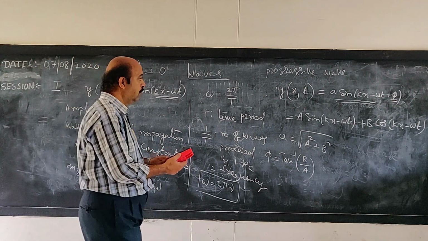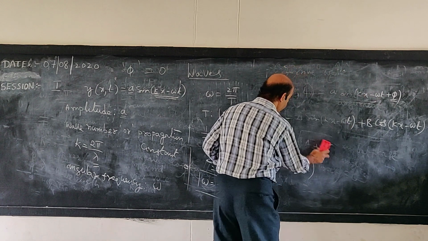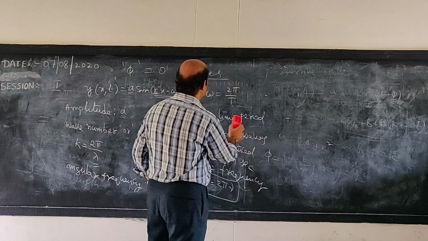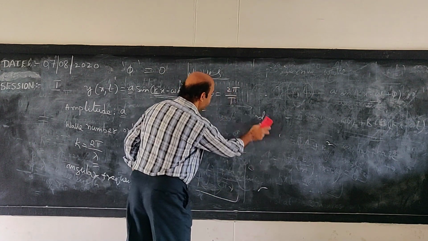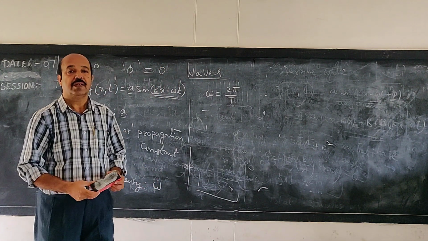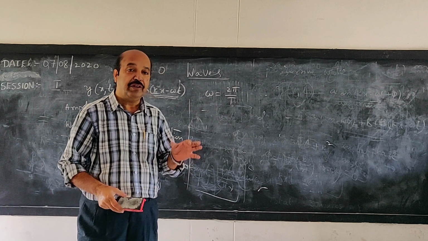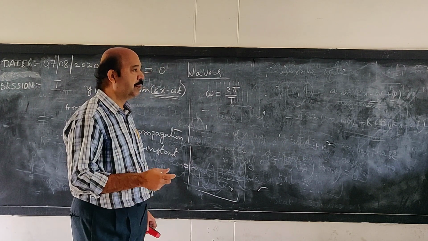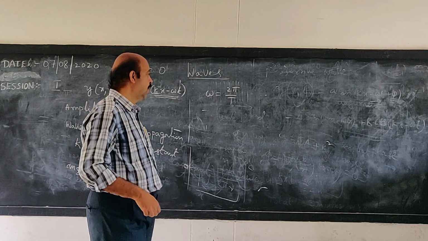Then we come to the speed of a progressive wave. How do we derive the expression for the wave speed in a medium? Actually, the speed of a wave in a medium depends upon the nature of the medium, its elastic properties and inertial properties.